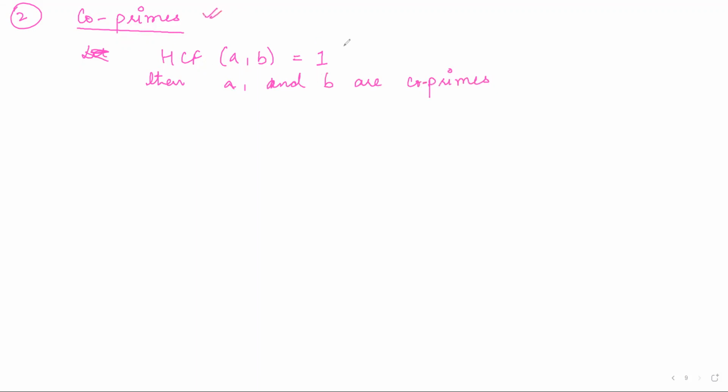HCF 1 means there is no common factor. What is HCF? It is the highest common factor. So there is no common factor apart from 1. For example, the combination of 2 and 3, there is no common factor between them apart from 1, or I can take 5 and 7. All of these are coprimes. Third, then we studied the fundamental theorem of arithmetic.